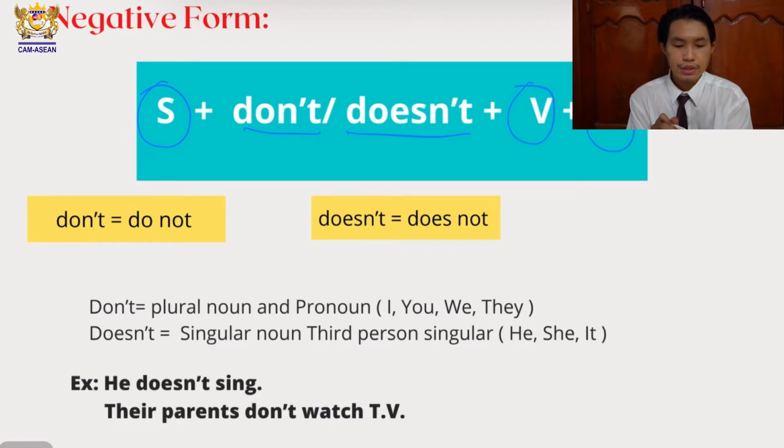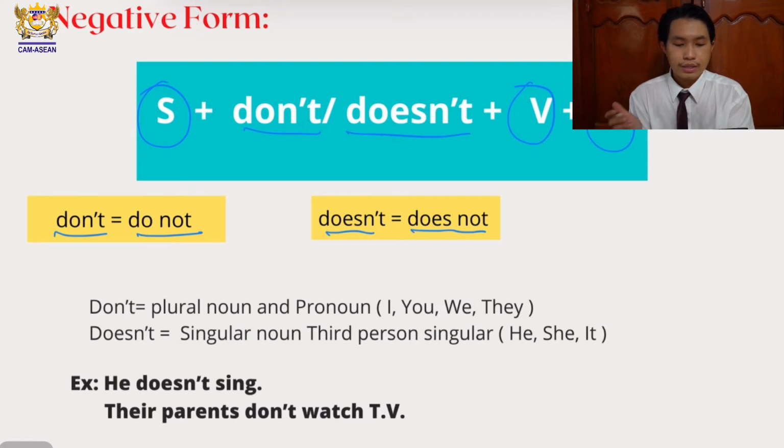So over here, we need to notice this part, don't and do not. Don't is a short form of do not, okay? So you can use either one of them. Both of them are correct. And doesn't is a short form of does not.